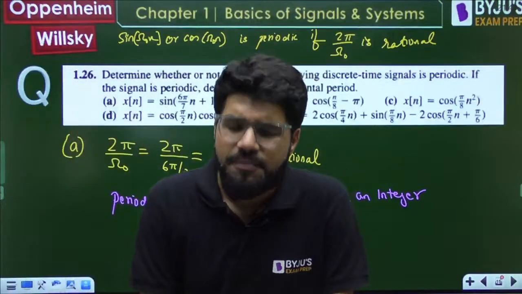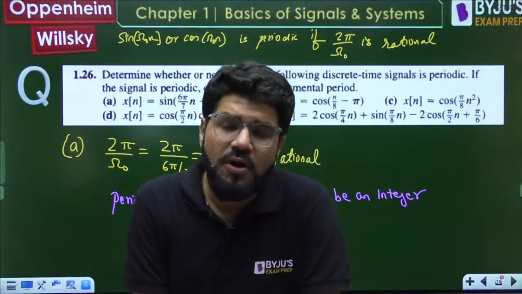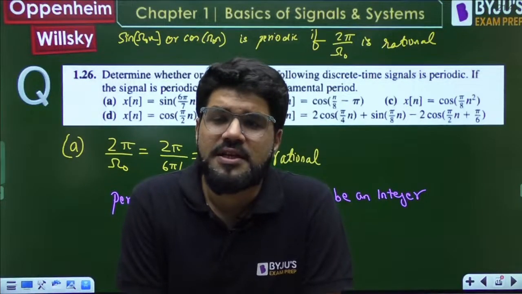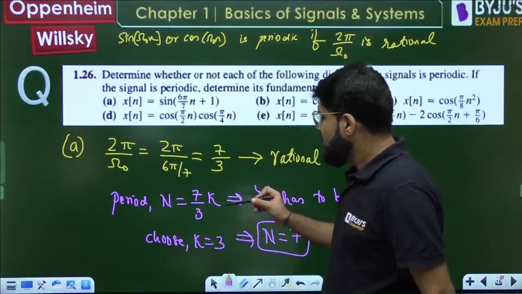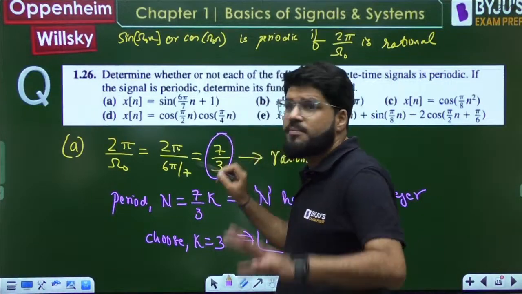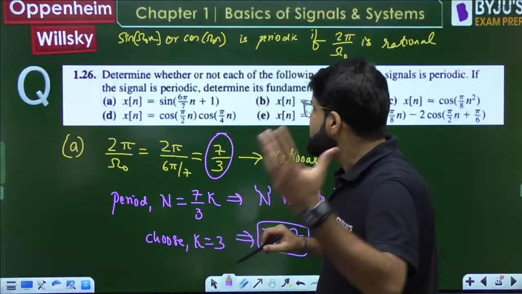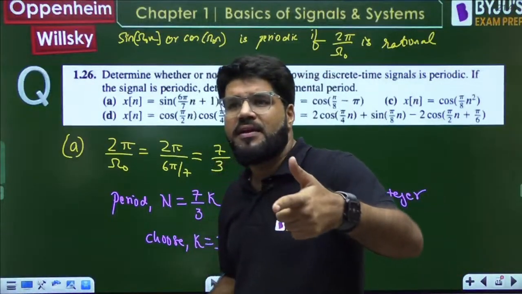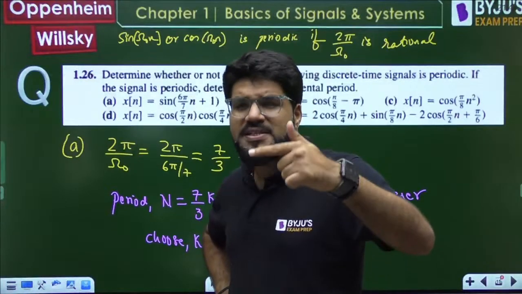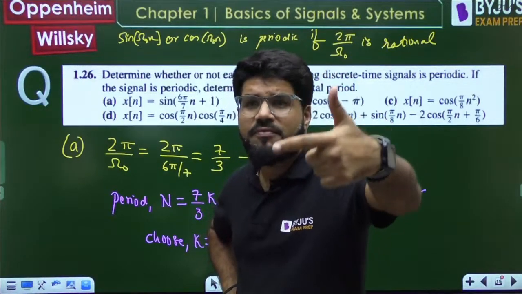The idea is, of course, discrete time is not defined for non-integers. It is only defined for integers. But mathematically, the calculation is suggesting that there can be a time period like 7 by 3, which is not acceptable to us. But suppose the signal value repeats after 7 by 3. If the signal value repeats after a particular time, it will keep repeating after that time, no?